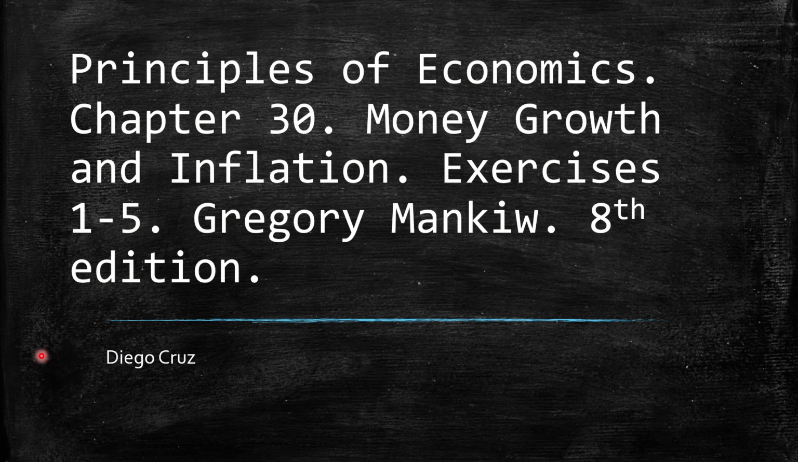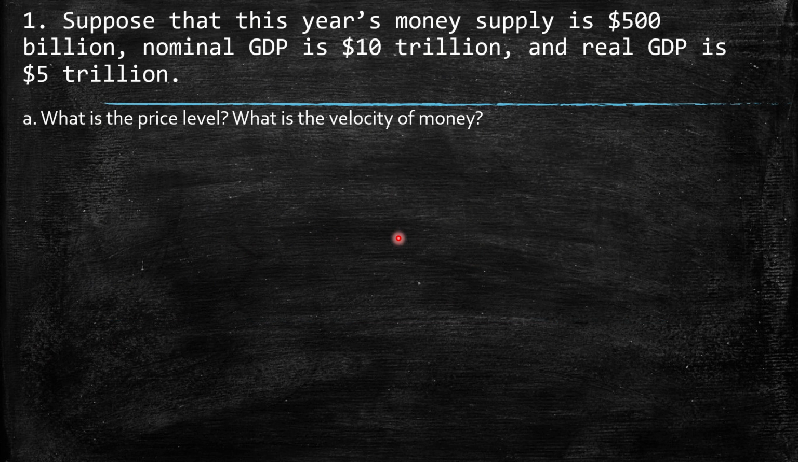We're going to develop now exercises 1 to 5 of chapter 30, Money, Growth and Inflation. Remember, this is a book of Gregory Mankiw, Principles of Economics. So first, suppose that this year's money supply is 500 billion, nominal GDP is 10 trillion, and real GDP is 5 trillion. What is the price level? What is the velocity of money?